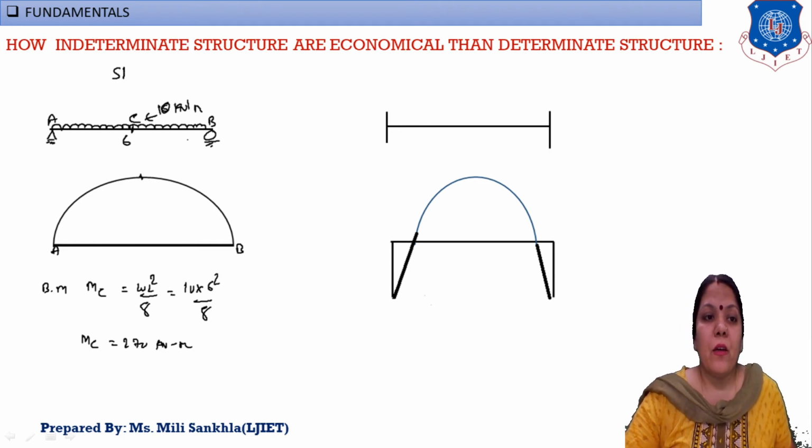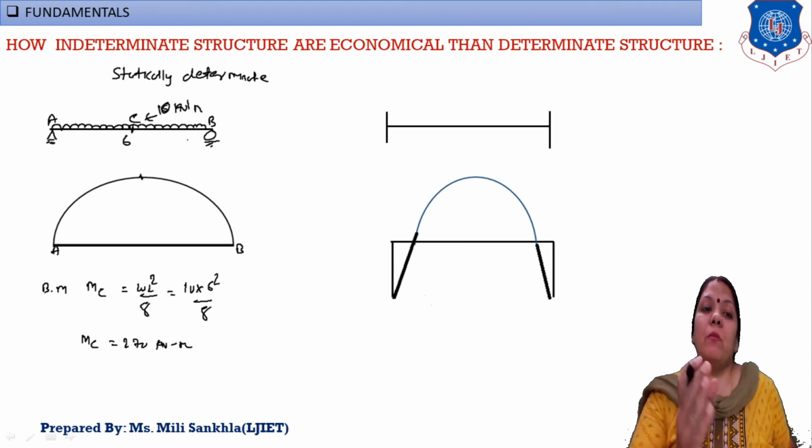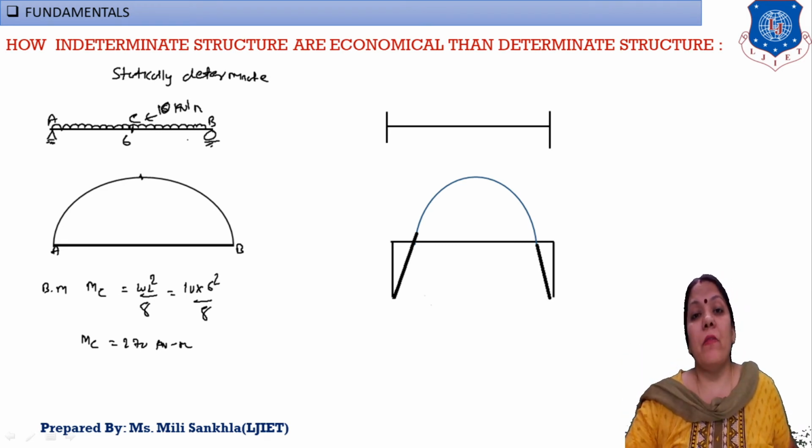Now in the second figure, the first figure is our statically determinate structure. How this beam is statically determinate, I will explain at the time of finding the SI. Simply accept that this beam is statically determinate and the other beam is statically indeterminate. Finally we find this value. Next we find these values.